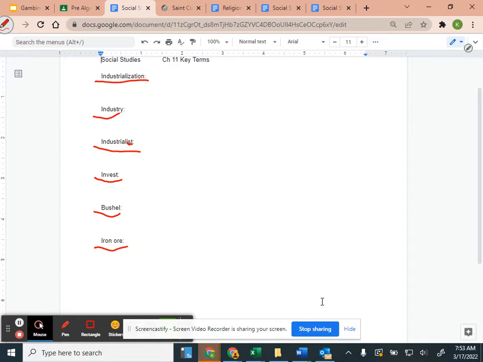All right, iron ore, Ryan. Rock or mineral from which iron can be removed. That rock or mineral from which the iron can be removed. So when you go out into nature, you can find the iron ore. That's the rock, especially up north on the Iron Range. They take that rock and that's what they take the iron out of.